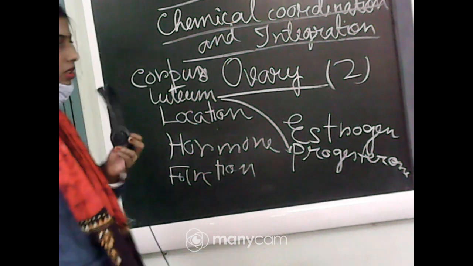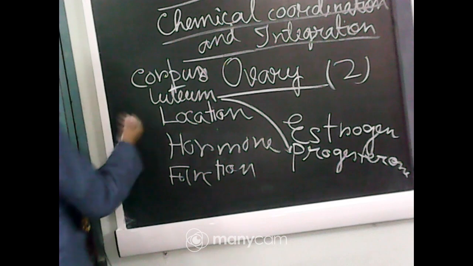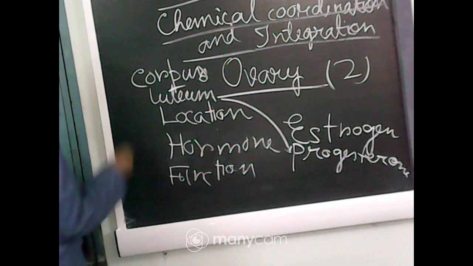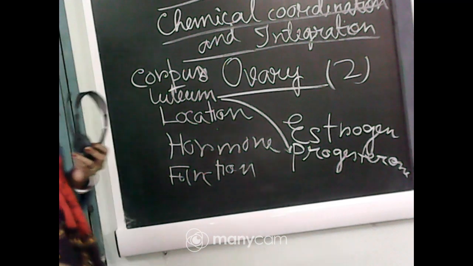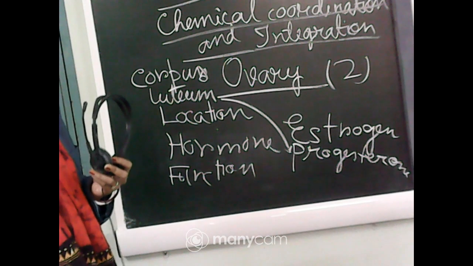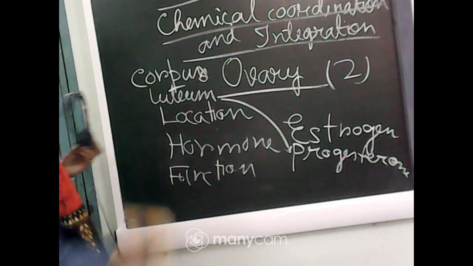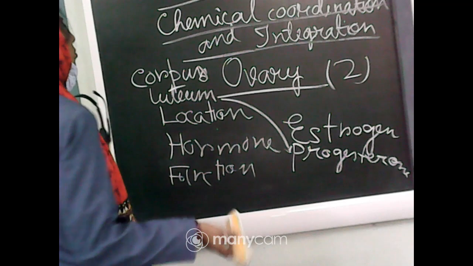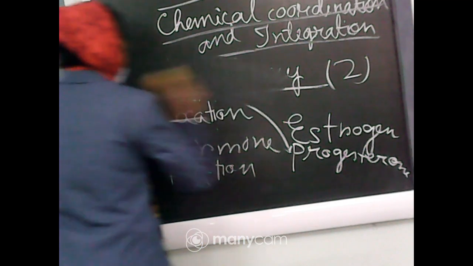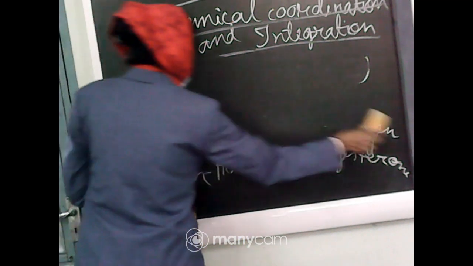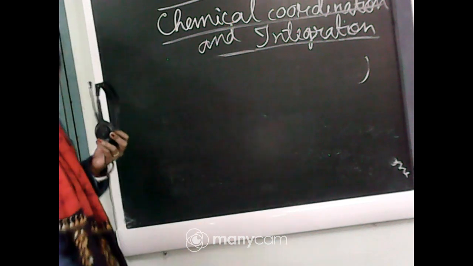Okay, so this is all about the location and hormone and release from the ovary and their functions. Okay, so next part is that from different other organs some hormones can be released. Now we will see that from those different type of glands which type of hormones can be released.